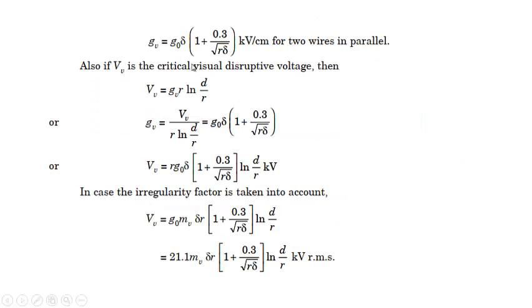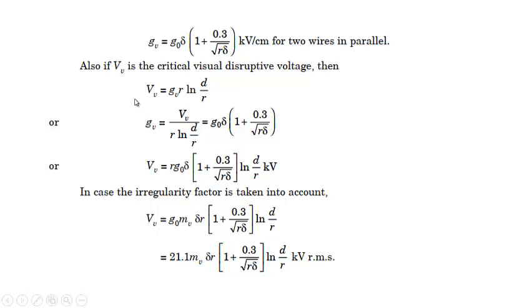Now the empirical formula given by Peek for the critical visual disruptive voltage, that is GV, will be equal to G naught into delta into 1 plus 0.3 divided by root of R into delta.